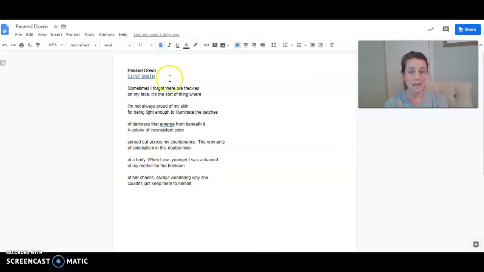Looking at Passed Down by Clint Smith, he's got a lot of great words here. Double helix, colonialism is definitely a word that I would look up and figure out what that means. Heirloom is a beautiful word to use here. Illuminating, patches, colony. You could even do the whole phrase, colony of inconsistent color. So there's lots of connotative language.